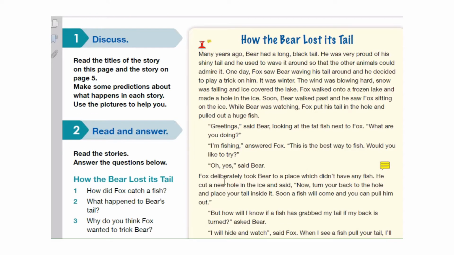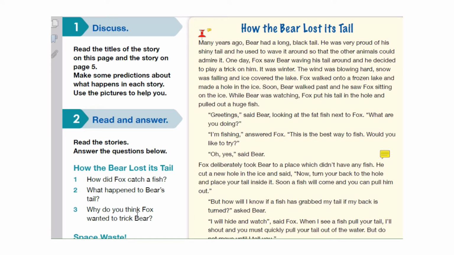Okay, before we read the story, read and answer. Read these questions first and answer them after you read. How the Bear Lost Its Tail. This is the title. We know that bears don't have tails, but in this picture you saw that the bear has a very long and very beautiful tail.